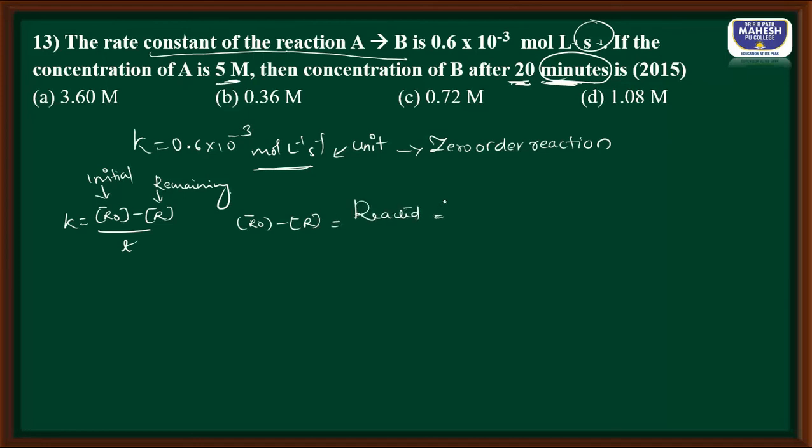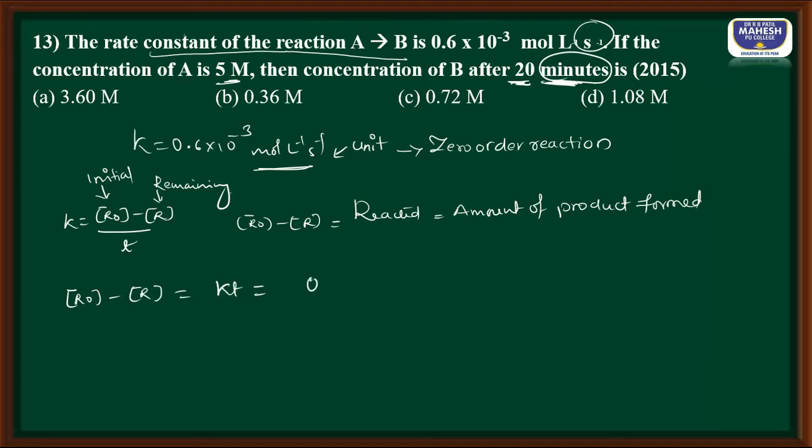That is nothing but the amount of product formed. How much is going to react, that much amount of product is going to form. So we need to find out R naught minus R. R naught minus R is equal to Kt.